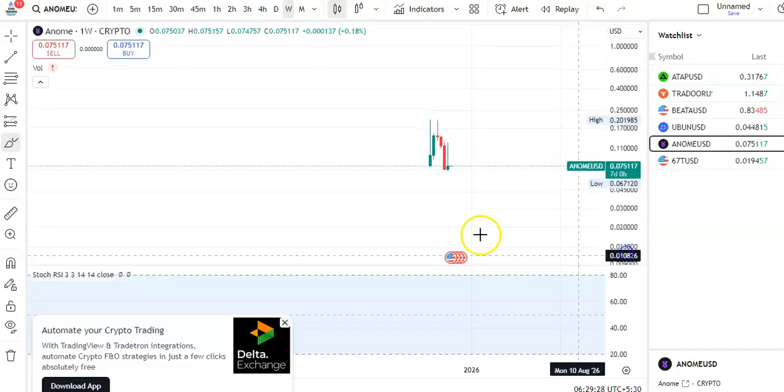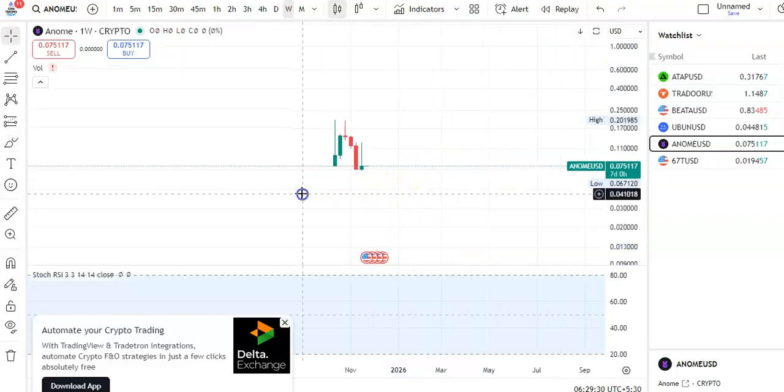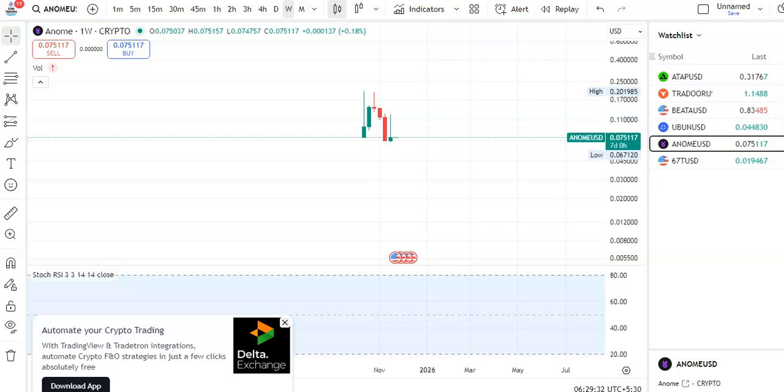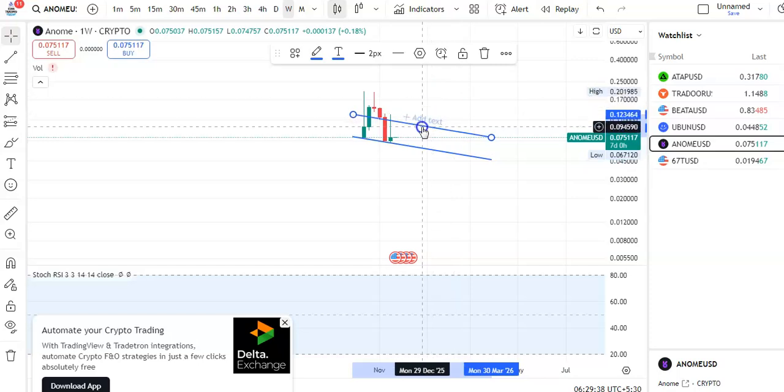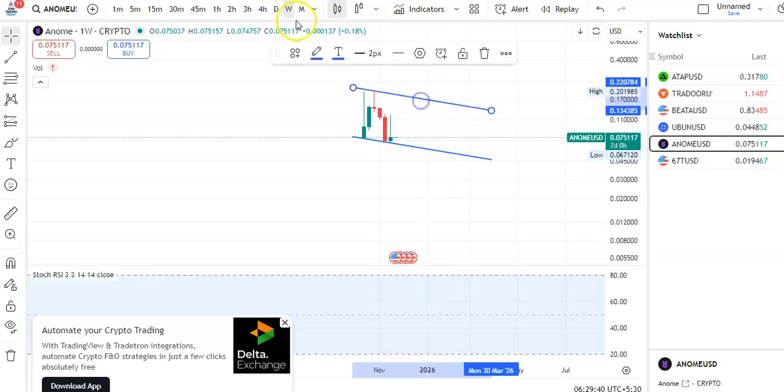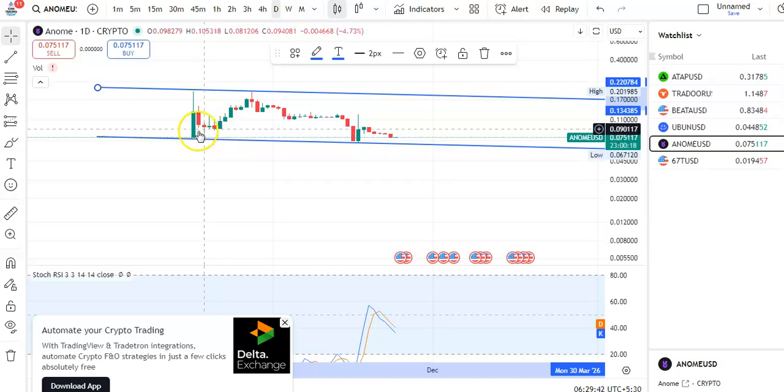So you can see that I'm in the weekly chart. So let me draw the trend line. Okay, so you can see this is the support trend line and this is the resistance trend line. So within this channel pattern only the candles are moving. So if you go to daily chart also, you can see candles went to the resistance level, little fall happened, again went up, and then continuously the fall was happening.